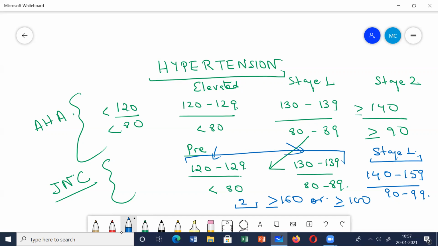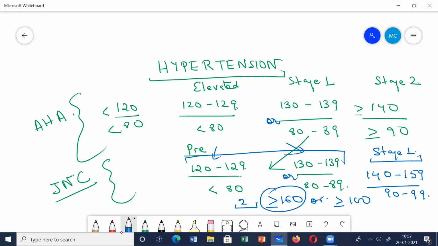Remember, all of these are or. Now you might think, what is the difference between or and and? And means it fulfills both criteria; or means if it fulfills at least any one criterion, you will consider it under that stage. Similarly, suppose a patient's BP has come to 170, but his diastolic is 80. At least it is fulfilling the systolic criterion, so it will be classified under stage 2 hypertension. Or let us say a patient's upper value has come to 130, but the diastolic has come to 100.